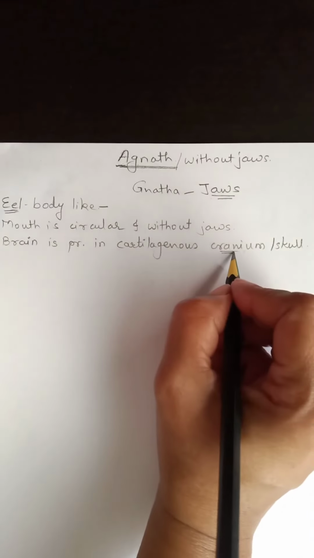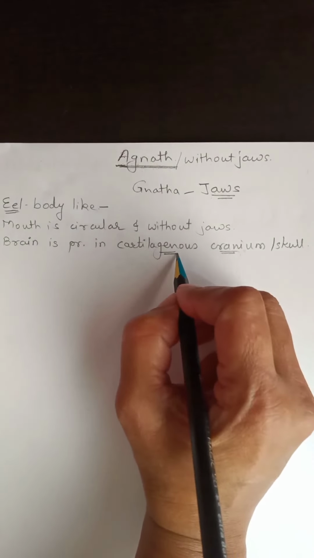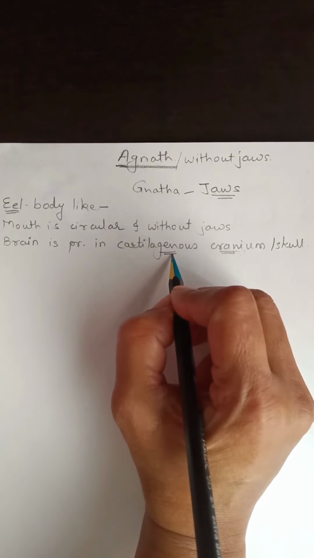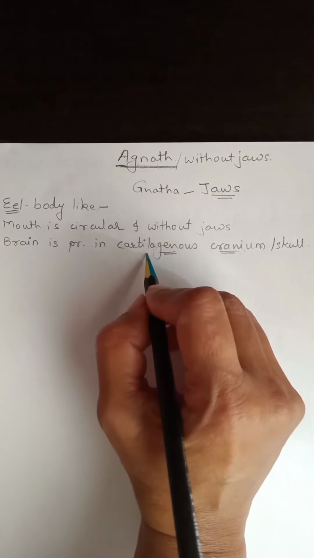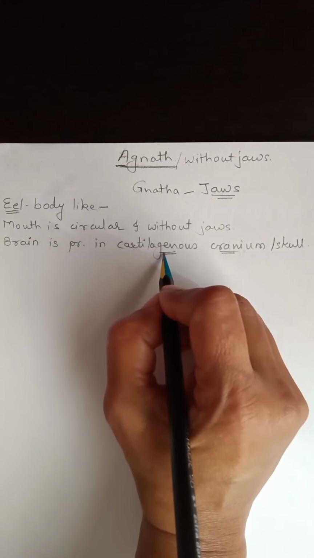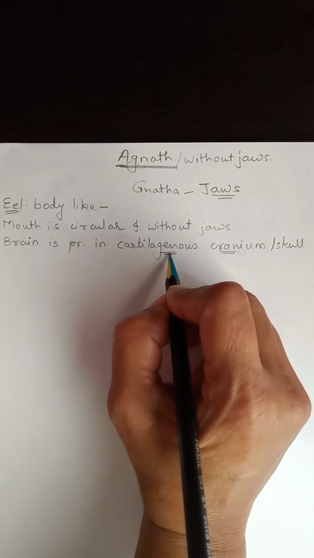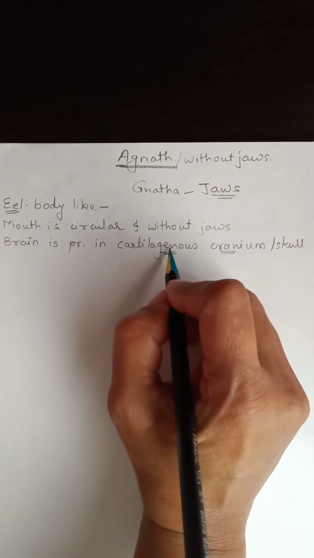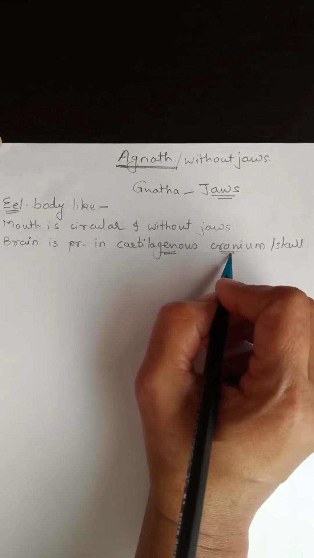And this cranium in Agnathans, it is cartilaginous. Okay, softer than the bones but harder than the tissues. Now what is meant by cartilaginous? Cartilaginous means softer than the hard bones, but harder than the tissues. It is known as cartilaginous cranium.